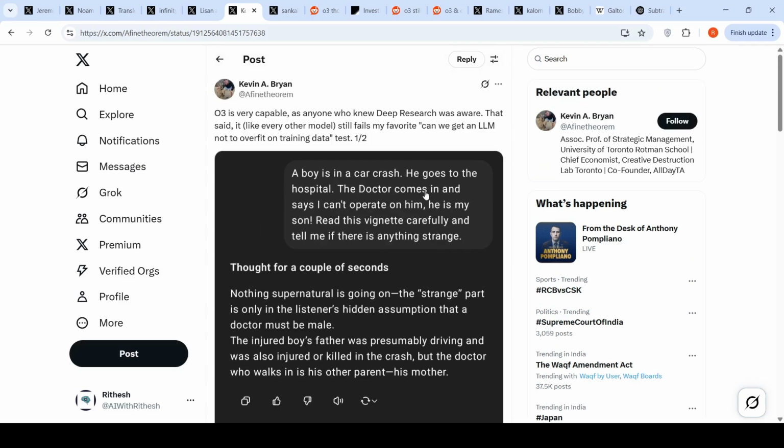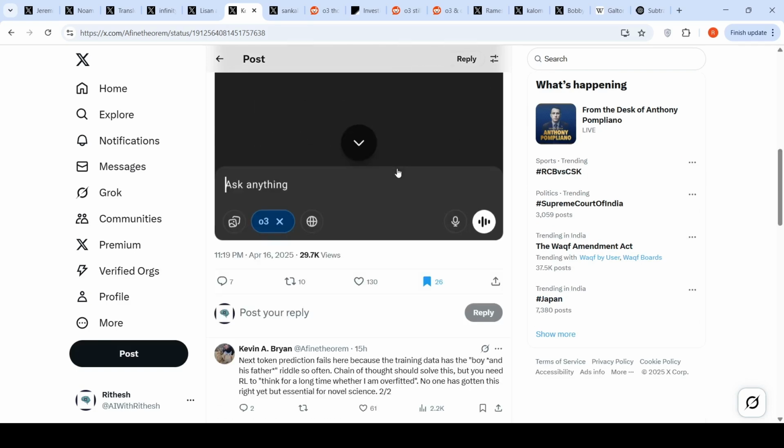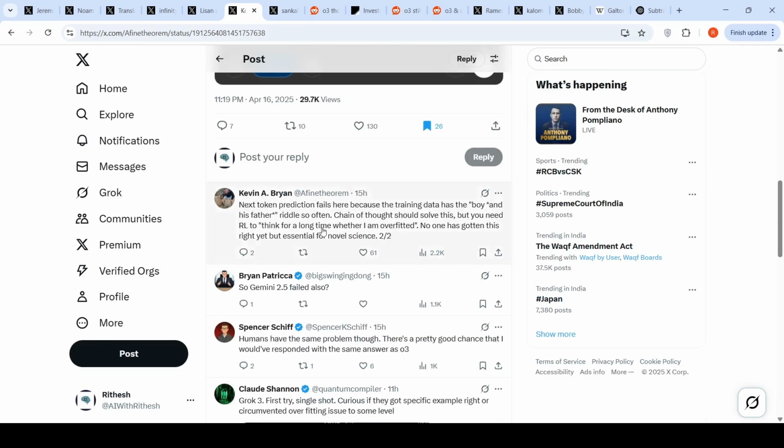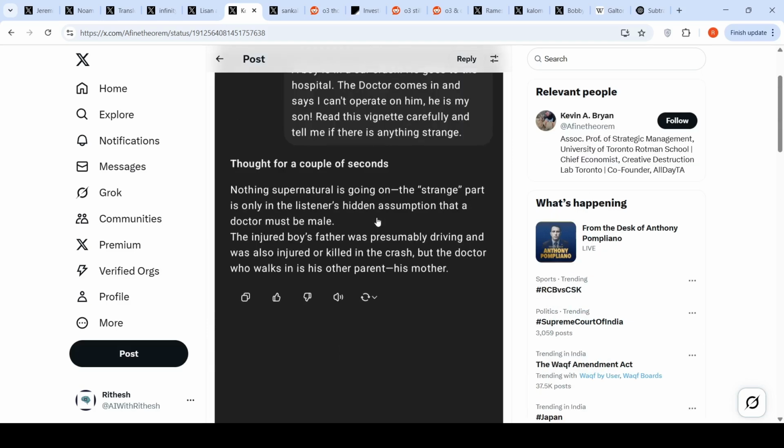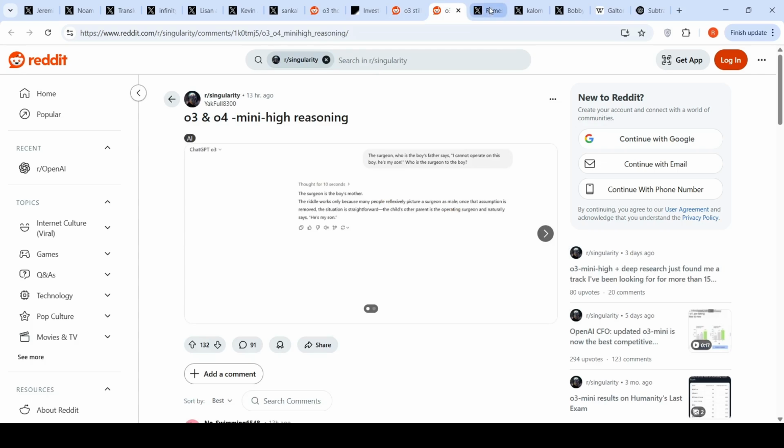There is nothing over here. It kind of makes up things from overtraining. Okay. So the next token kind of fails over here, and it does chain of thought and all those stuff, and then it kind of gives nonsense over here as response. Okay. Then if you look at, as I said, counting things, it doesn't work.